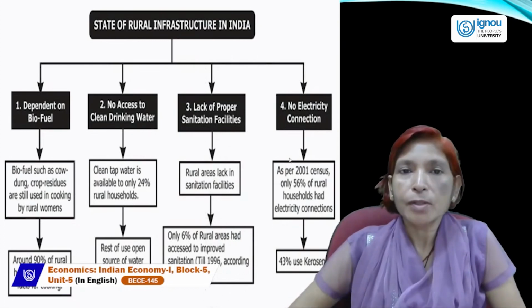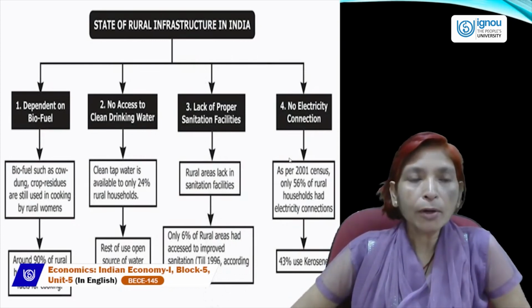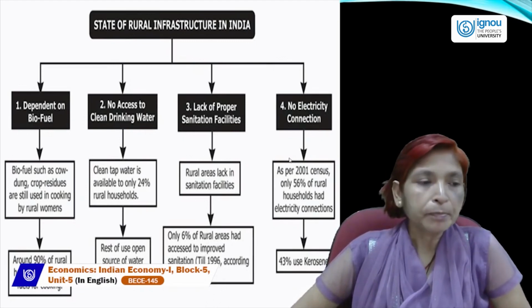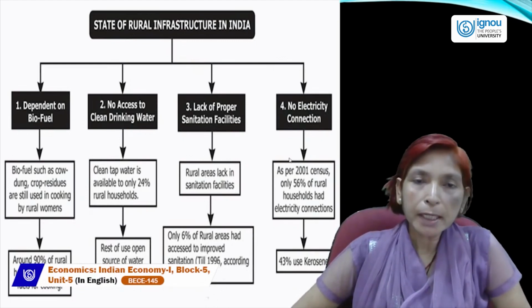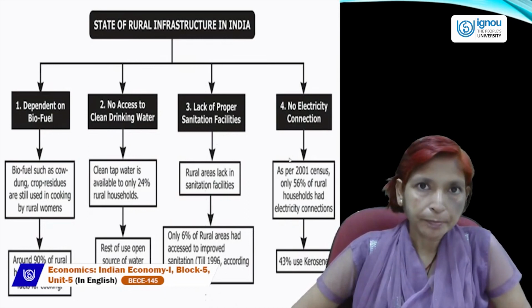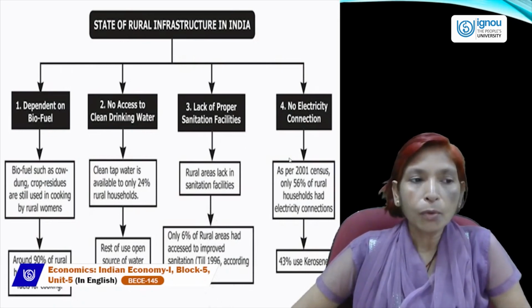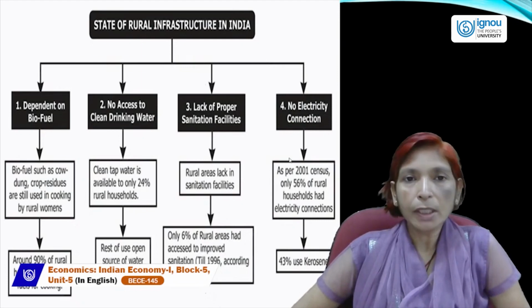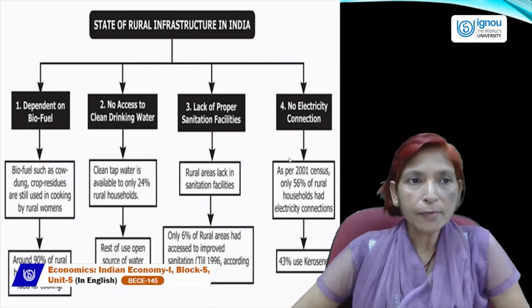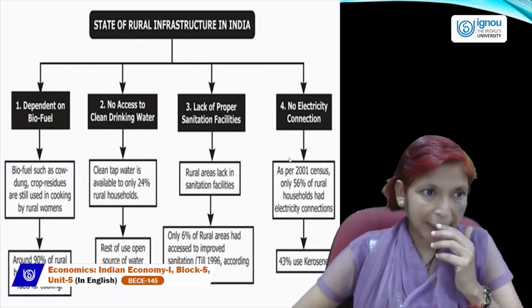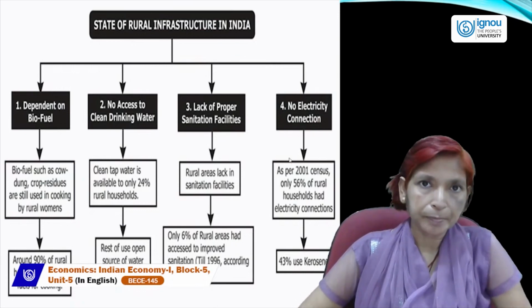In the state of rural infrastructure in India, number one is dependence on biofuel.